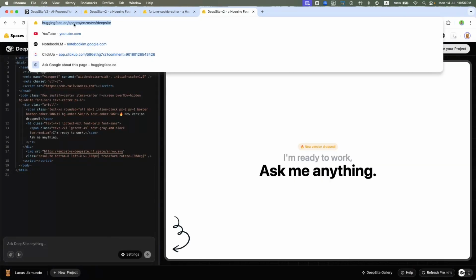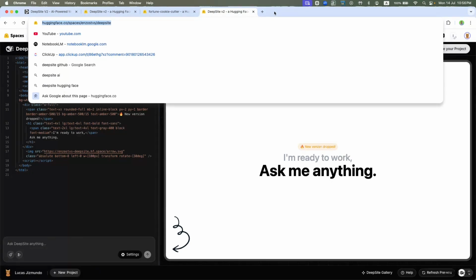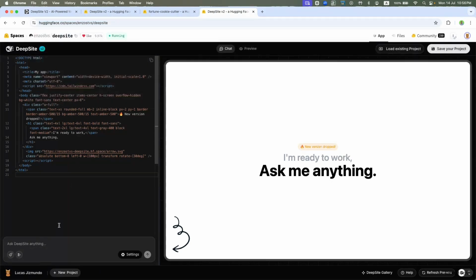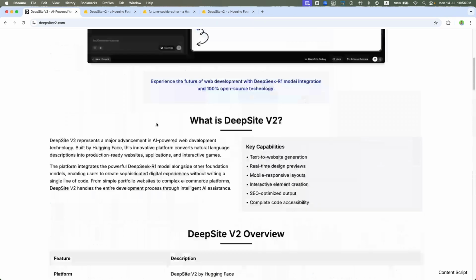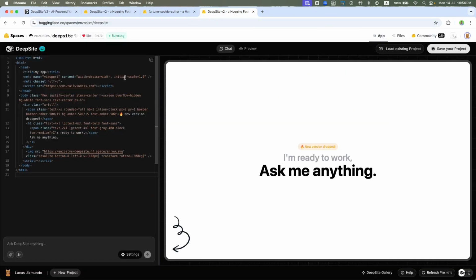STVS/DeepSite. That's where you want to go. Right? This link, I'm going to put it on YouTube in the description, so you can visit this one. So this is what you're faced with. This is the initial screen, just like what's in here, and you just put in a prompt, whatever you want to put in.